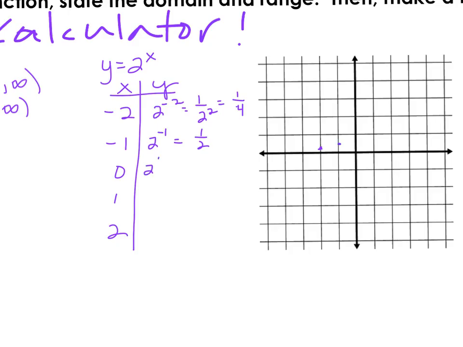2 to the 0, well remember anything to the 0 equals 1. So 0, up 1, there's our y-intercept. 2 to the first power is 2, so I'm going to go 1, up 2. We're really starting to see that curve happen. And then 2 squared is equal to 4. So 2 to the right, up 4. So we have that curved or that non-linear graph.